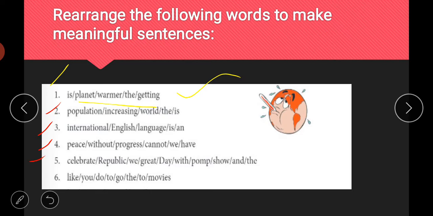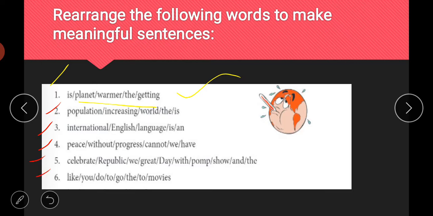And if we talk about the fifth one, celebrate Republic we great day with pomp, show and the. We can form this sentence like we celebrate the Republic Day with great pomp and show. This will be the correct form of this sentence.